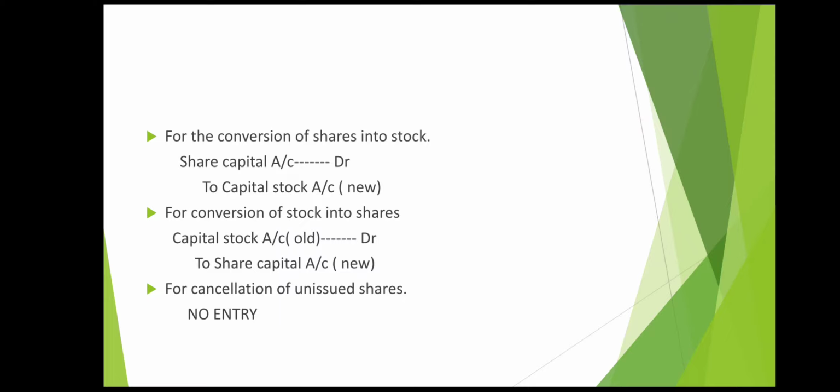Finally, the last entry is for cancellation of unissued shares. The shares are not issued and you want to cancel those, so for that no entry is required to be passed. So these are the journal entries that are required for alteration of share capital. I hope you have got the basic idea. You will understand things better when we solve problems in the next class. With this I conclude for today. Thank you.